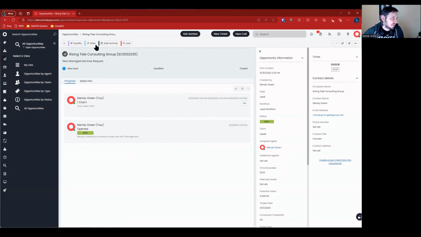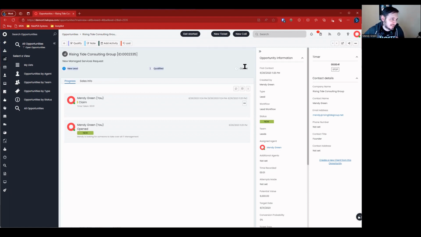Now, if you notice, there's a bunch of different buttons here. Looks like they're coloring those buttons based off of what that action could be. I like to use the buttons to highlight the next stage in the workflow. So like right now, I don't know, what do I do to progress this ticket? Do I qualify? Do I put a note? Do I add an activity? How do I get this ticket to the next stage of the workflow?